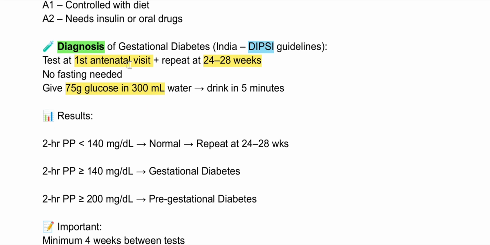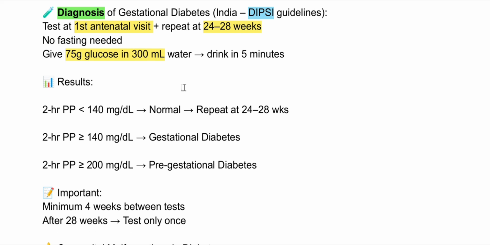There is no fasting needed. We will give 75 grams of glucose in 300 ml of water, and the female is supposed to drink it in 5 minutes. Now what will be the result?